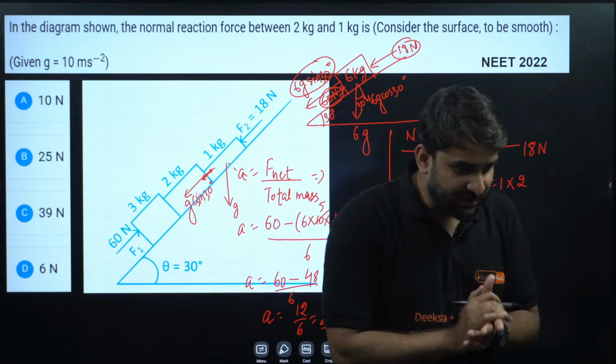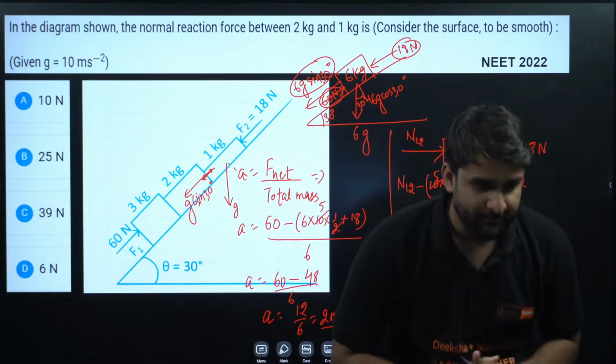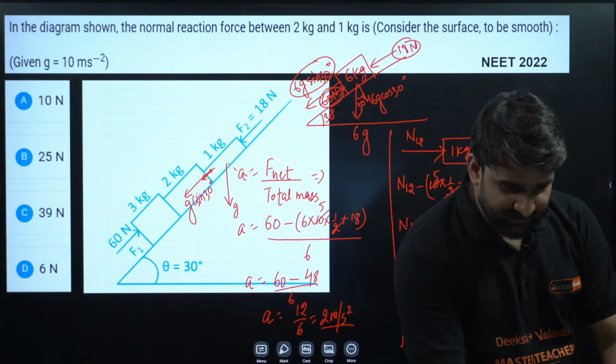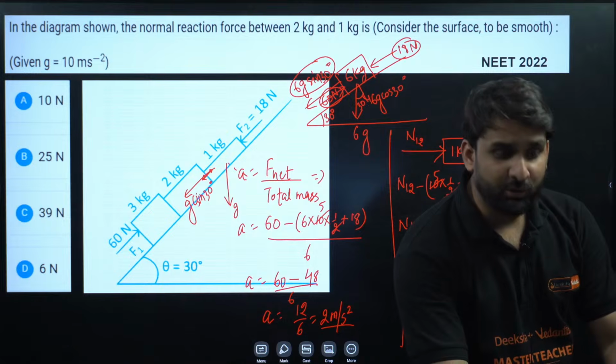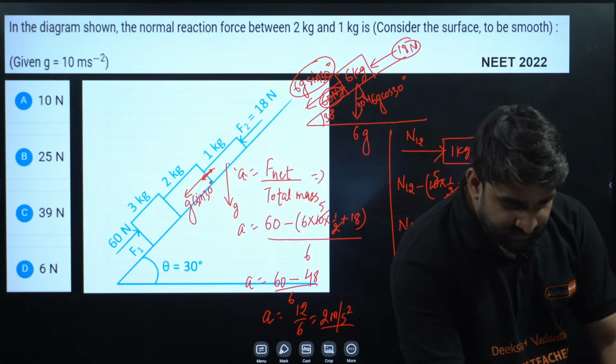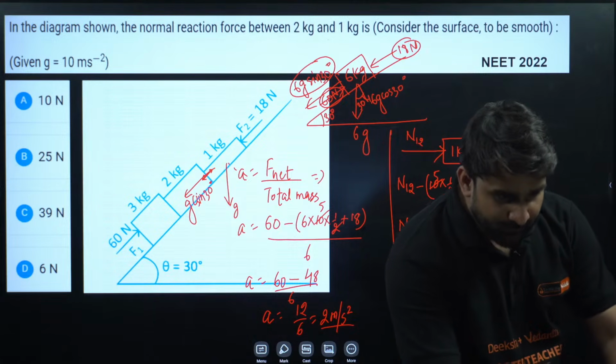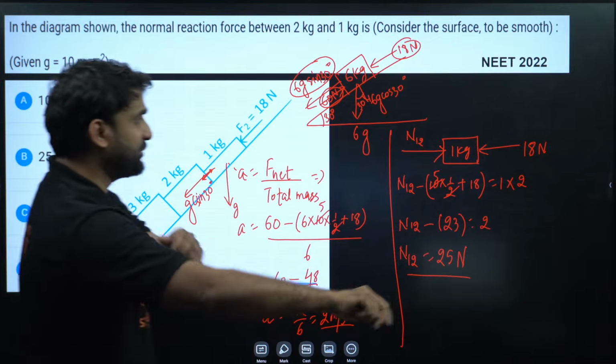Yes, sir. Option number, yes, sir. Hi, Shivanti. Shiva, is it clear, everyone? 25 Newton is the correct answer. Mohan answered option B. Shiva answered option B. Yes, sir, option B is correct.